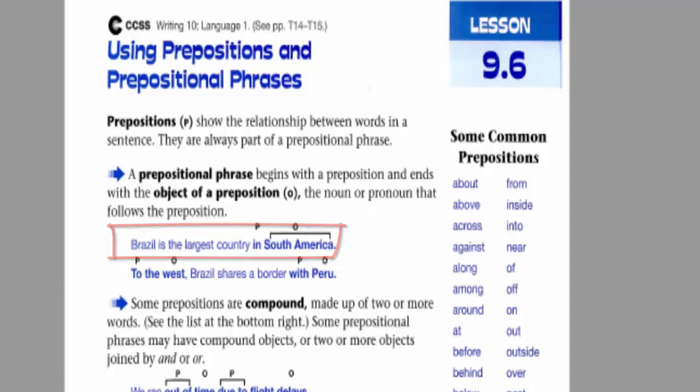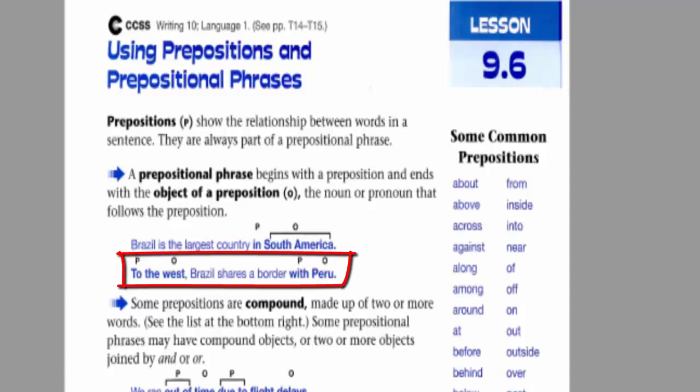Next example. To the west, Brazil shares a border with Peru. Here we've got two prepositional phrases. The first one is at the beginning of the sentence. It consists of to as a preposition and the west as the object of this preposition. And also at the end of the sentence, the words with Peru is also a prepositional phrase. It consists of with as a preposition and Peru is the object of this preposition.